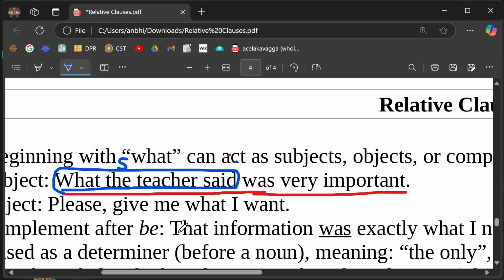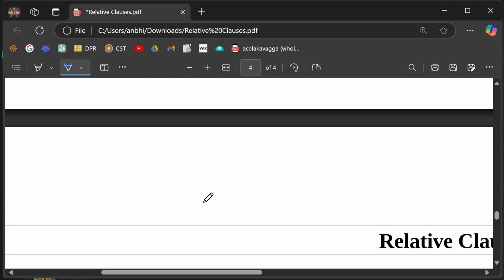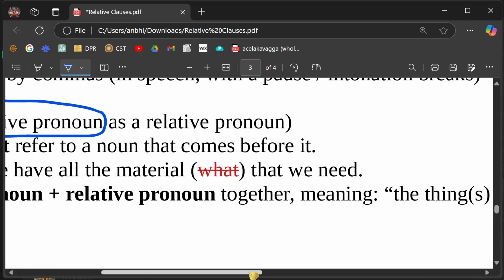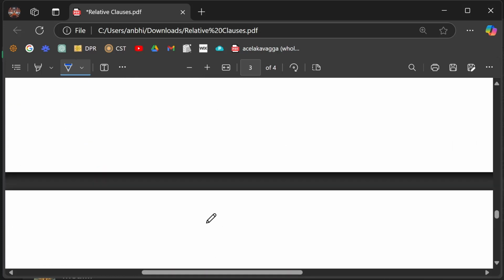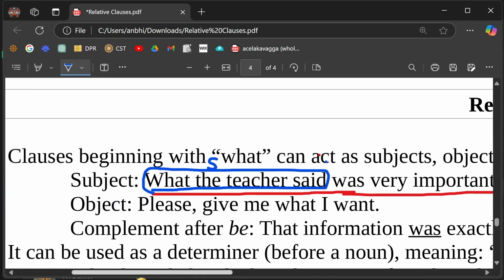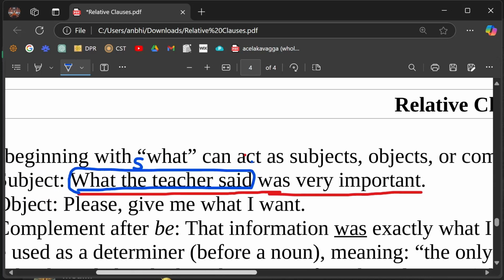It's a whole clause, you see? What the teacher said. There is a verb over here. The teacher is the subject, right? And what does "what" mean? It means over here "the things that", "the things which the teacher said". Here it's singular, so: the thing that the teacher said was very important.